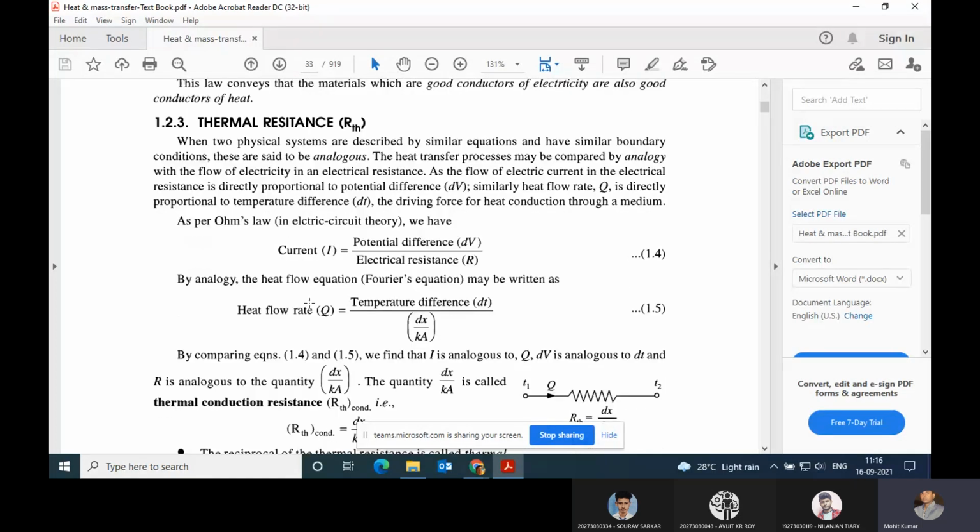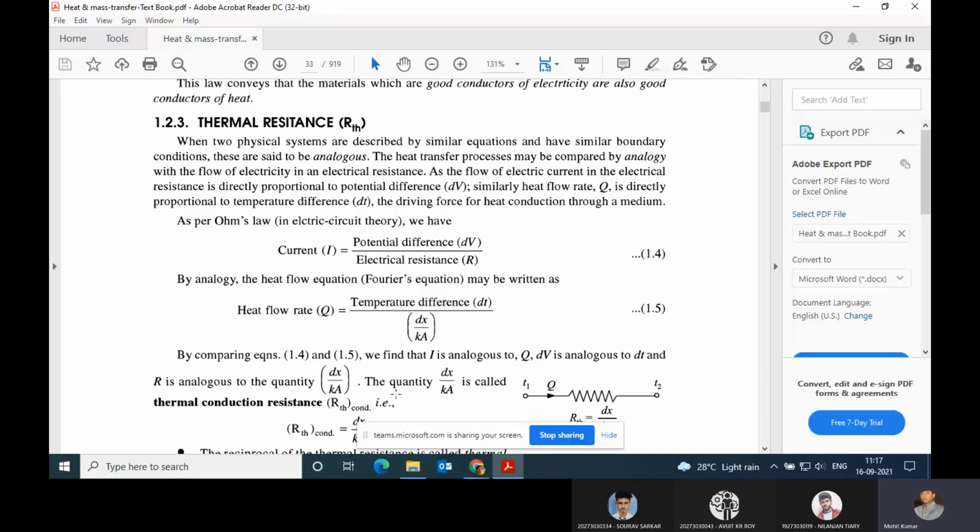Now by analogy, the heat flow according to Fourier's equation may be written as heat flow rate Q equal to dT by dx by KA. It can be written like this. Now by comparing both equations, we will find I is analogous to Q, dV is analogous to dT, and R is analogous to the quantity dx by KA.